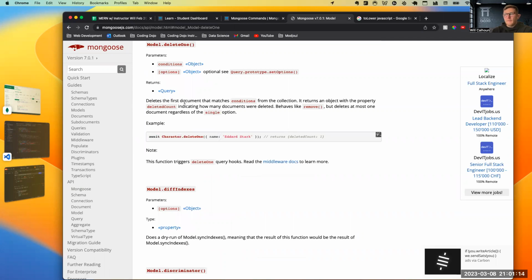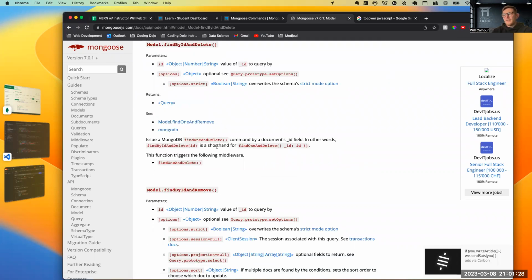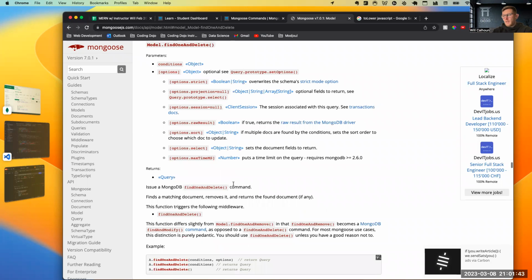Delete one deletes the first document matching the conditions. So it's similar to find or find one, where it just gets the first one. Versus find by ID and delete, which is really shorthand and is going to make sure we know which one we want to delete, and then deletes that. So let's move on with find by ID, but let's see, find one and delete.